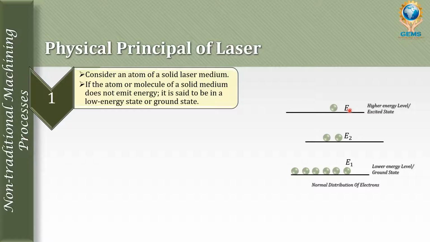Excited means I'm going to the higher level. This is the normal distribution of the electrons. Normally, all the atoms or molecules are distributed in the lower energy state or ground state.